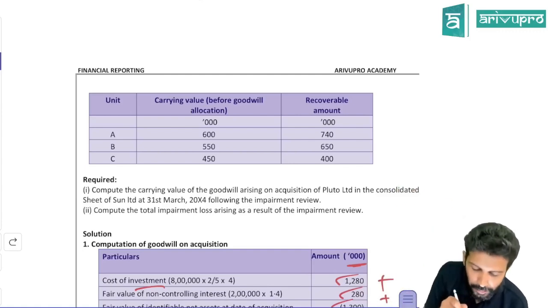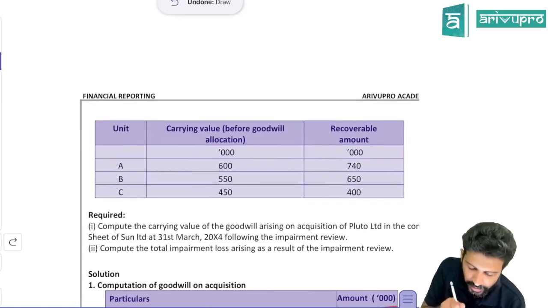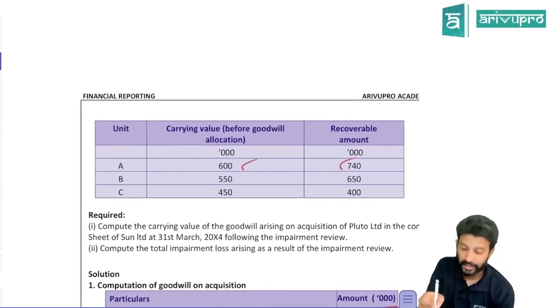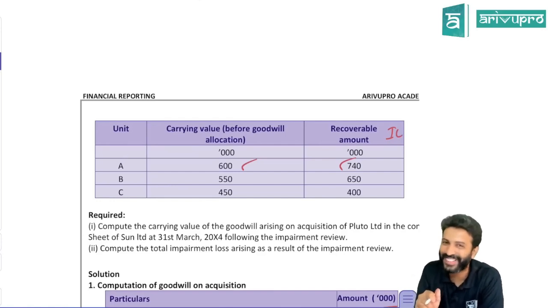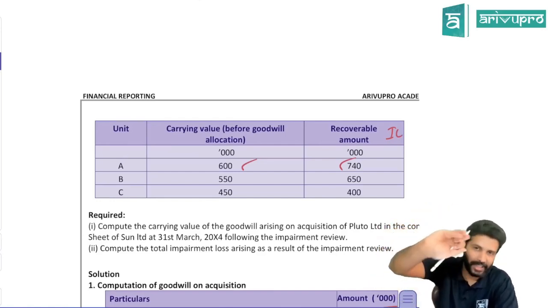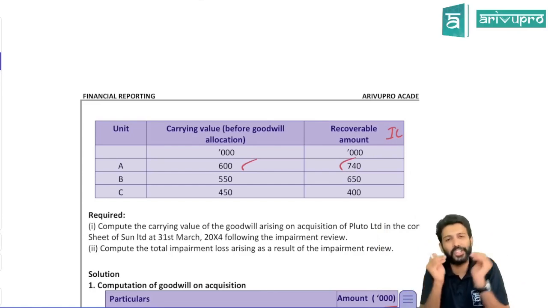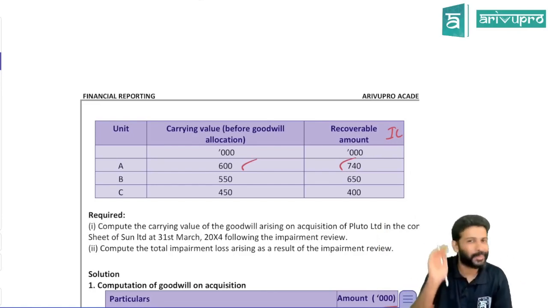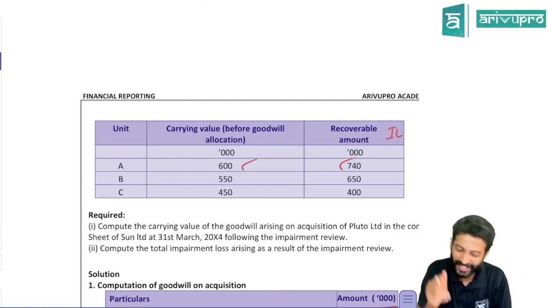What is that? Check. Before allocation of goodwill, do you know the carrying amount of CGU? Yes. For A, the carrying amount is 600, recoverable amount is 740. Is there any impairment loss? So before allocation, they do one impairment loss check and account for it. Even if you miss this step, the final answer will not change. It will be the same. I've shown you in class when we did this problem. But in the examination, if you want to sync up with the ICAI solution, sometimes it's better to do whatever ICAI is doing. It will be better for the marks' sake.